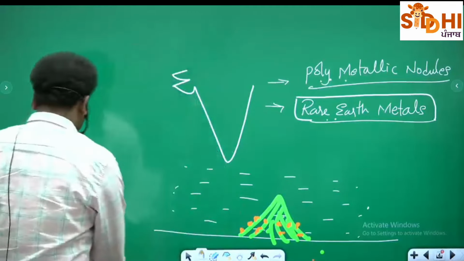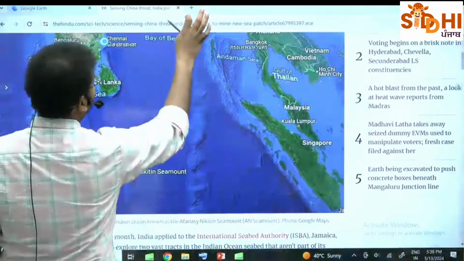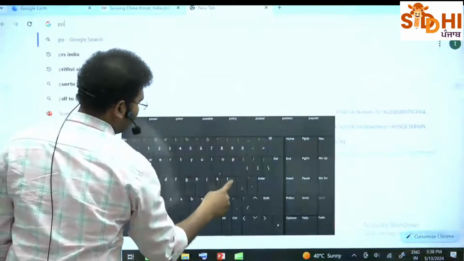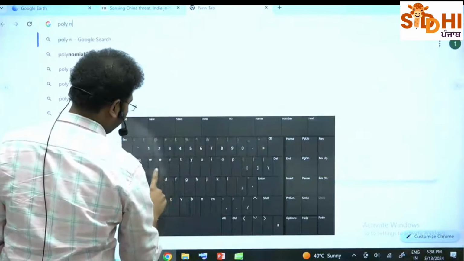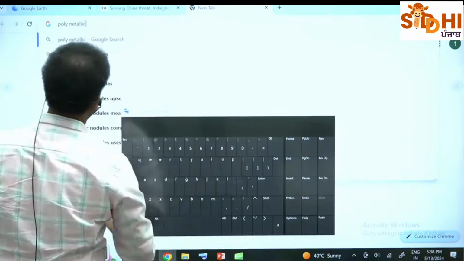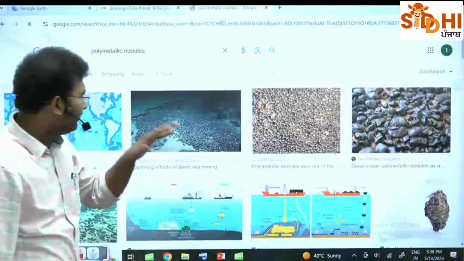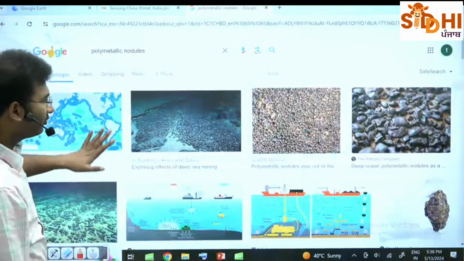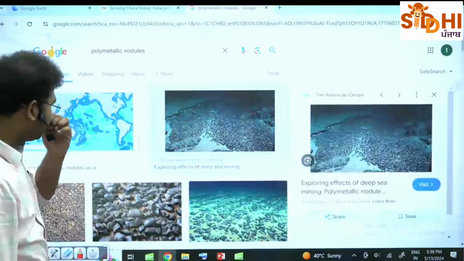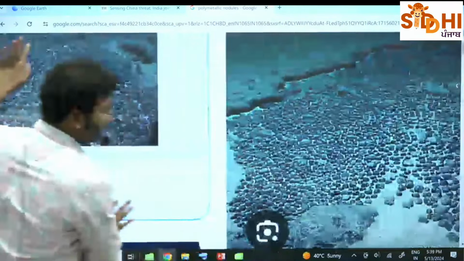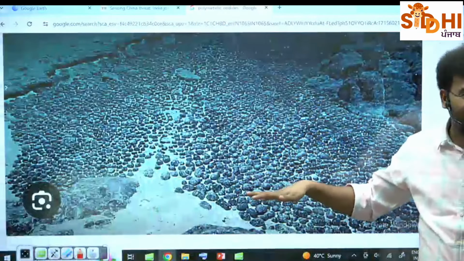I'll show you. These polymetallic nodules are usually found under the sea. ठीक है? They look like this. It is a ball. Simply, you go to the base of the sea. Ocean bottom topography में जाओ. Imagine this is under the sea. You get balls of this kind. That too beneath the ocean, at the bottom.